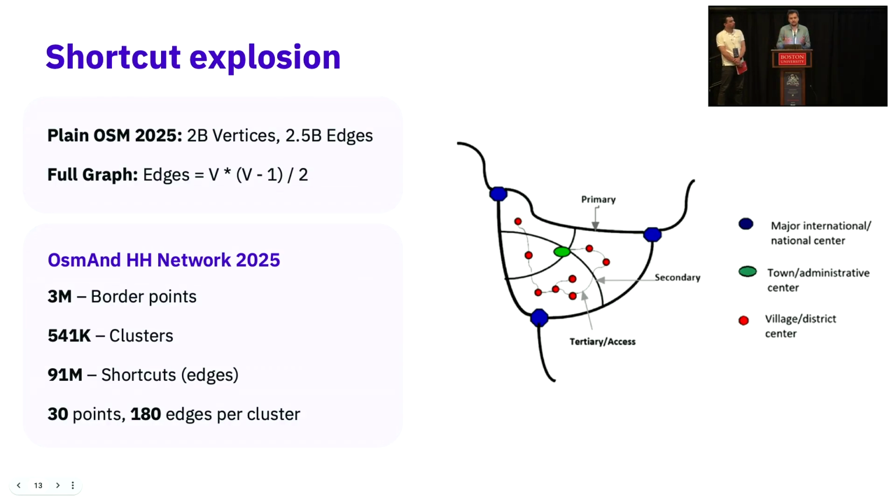Basically, you have 2 billion vertices originally in the OSM graph and 2.5 billion edges, but the edges in a full graph grow by a square law. So even if we do it randomly, as we did in the beginning, for 1 million vertices you can end up with 1 trillion edges, which is really a lot and not feasible to build any routing on. So in our algorithm, we ended up with a simplified graph of 3 million points and only 90 million shortcuts, which is extremely important, and that's how we get the tiny maps in the end.